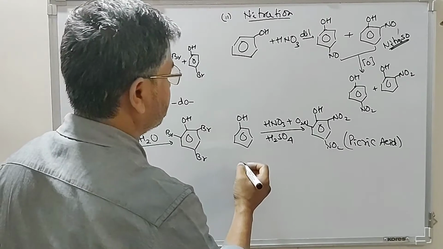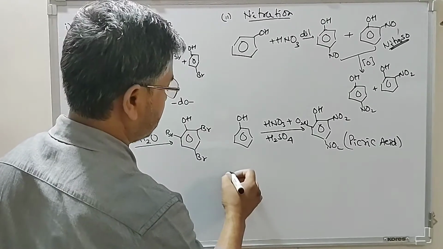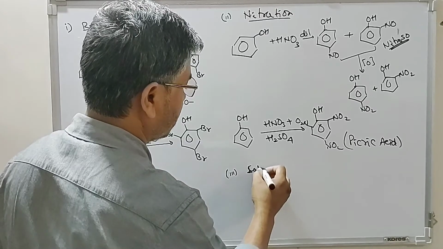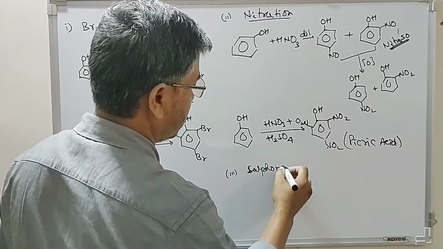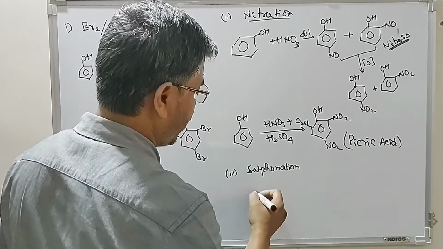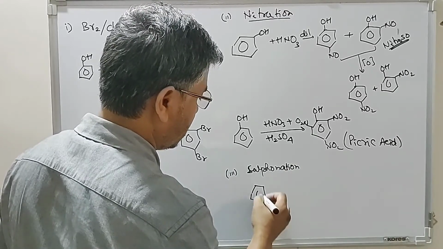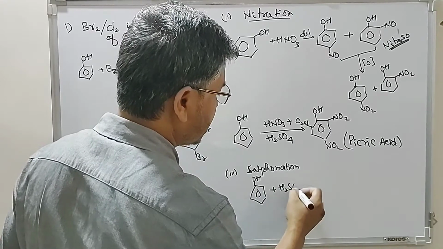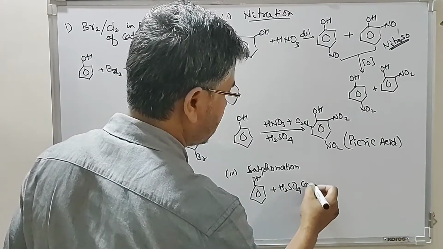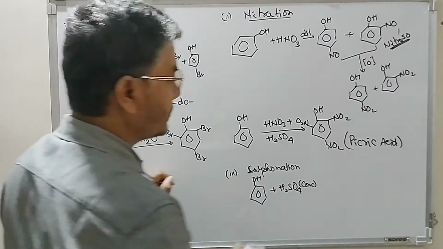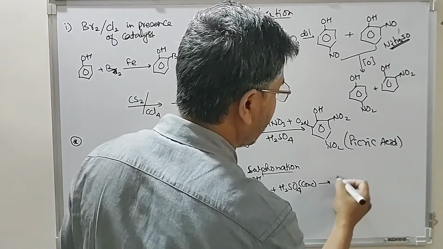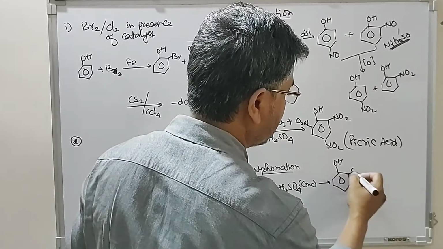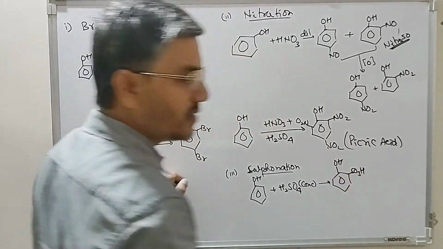Similarly, look at sulfonation. Phenol reacts with concentrated sulfuric acid, which is used for sulfonation. Sulfonation takes place at the ortho and para positions. A sulfonic acid group is introduced.